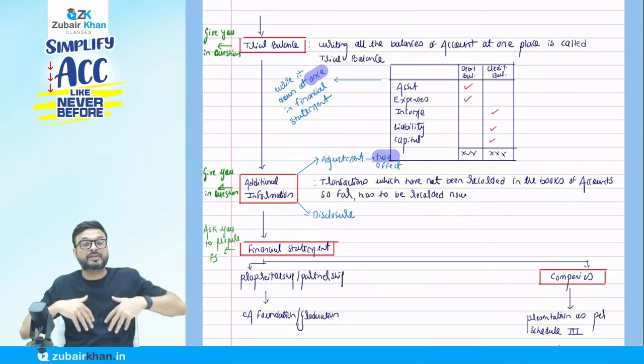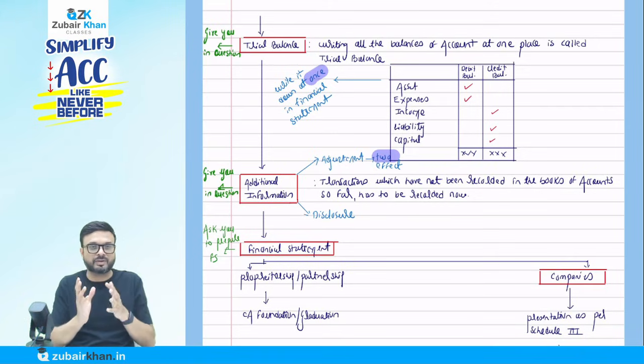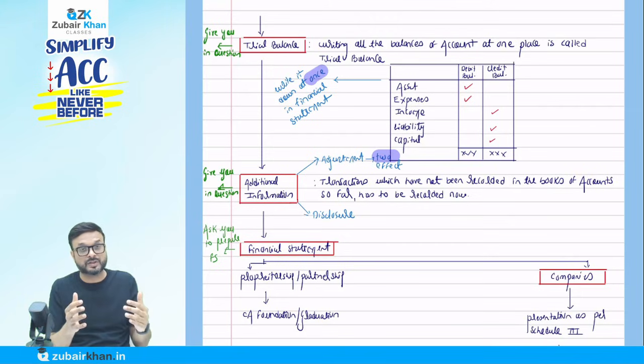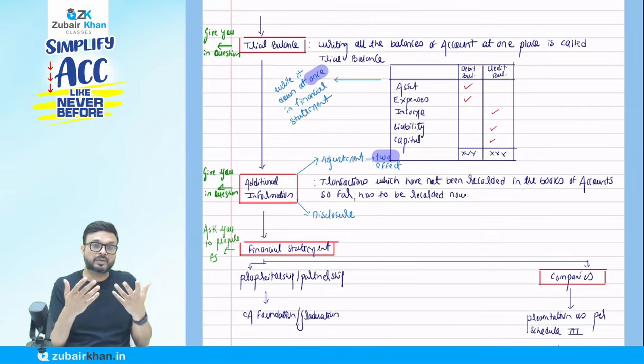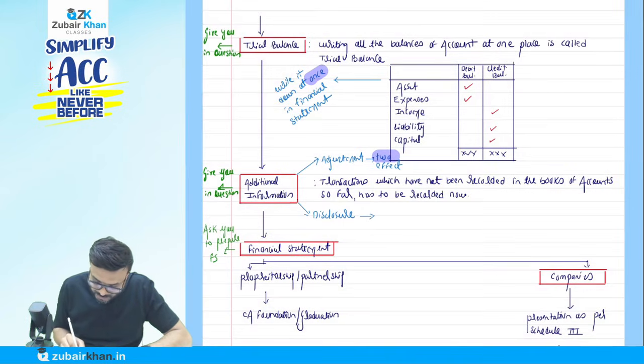But for the purpose of disclosure, Schedule 3 tells us to disclose something. I will discuss with you, when I discuss the format of the financial statement and notes to accounts, what we have to disclose. So this is just disclosure. Only disclosure in notes to accounts.